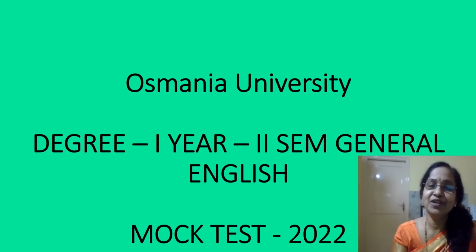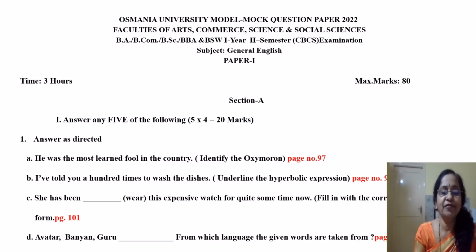Hello everyone. Today we are going to discuss the degree first year second sem English mock test question paper along with solutions. So the first section consists of Section A, and this is for 20 marks. 8 questions will be given and you have to answer 5 questions out of the 8, and this is totally an objective type of paper. That means Section A is objective type and Section B will be subjective. So let us begin the questions.